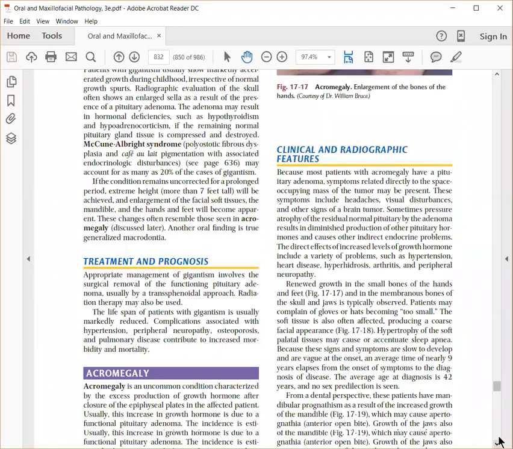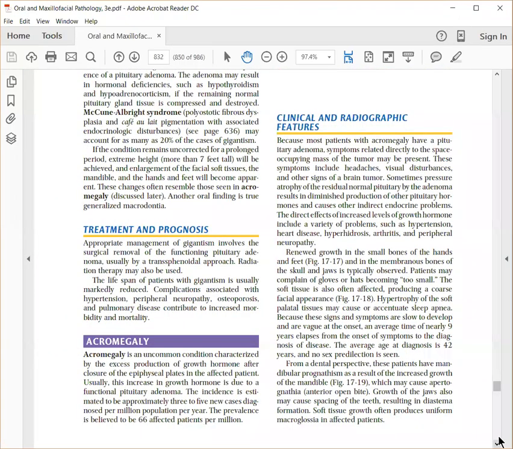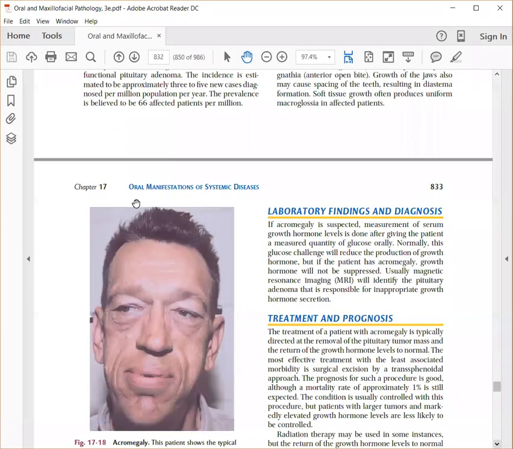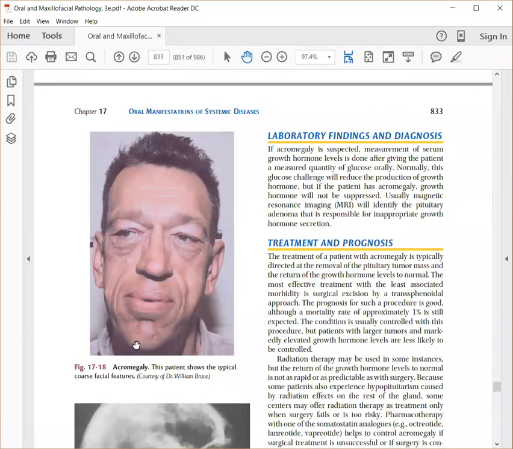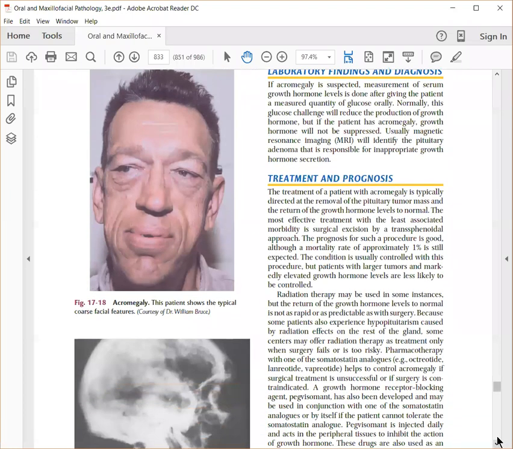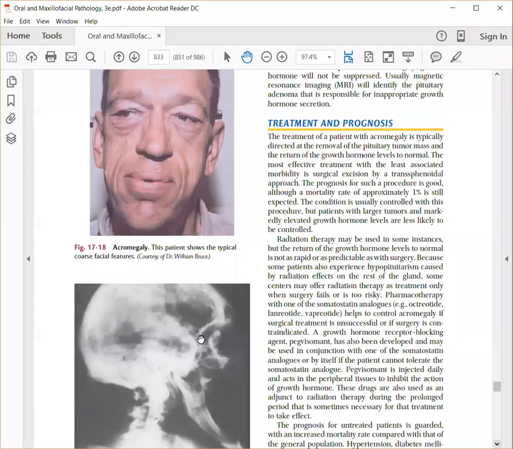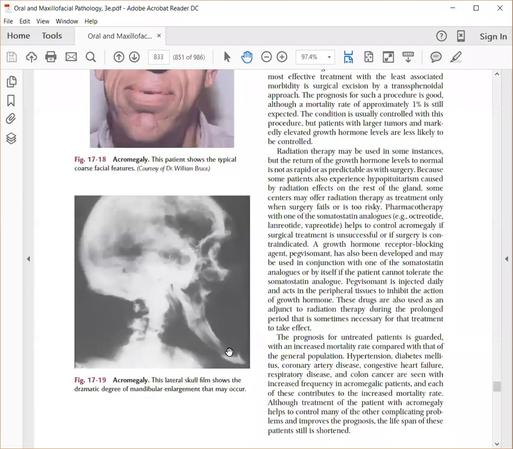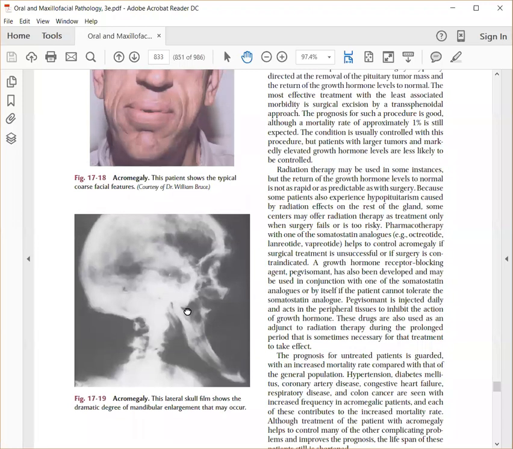In this acromegaly, what you see is enlargement of the face, you can see an enlarged mandible. Whenever there is enlargement of the jaws, you will have dental malocclusion. If you see this radiograph, can you see this dramatic enlargement of the mandible which happens in acromegaly? Most of them will have dental malocclusion, and they have problems in the TMJ.